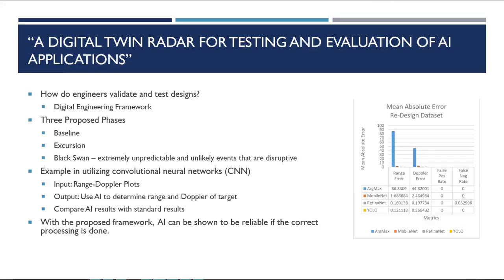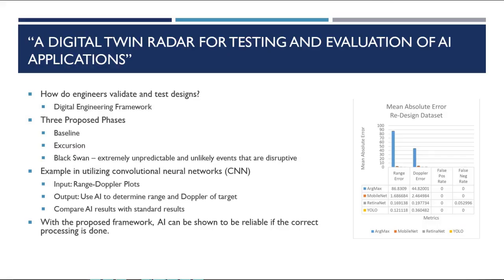The first phase is the baseline phase, in which we create a base environment and assume there are no modeling errors. We then apply extensive Monte Carlo simulations until we reach statistical convergence, and then supplement this analysis with real data, as in data obtained by performing actual physical tests of the system. And then this defines the base performance of the system.